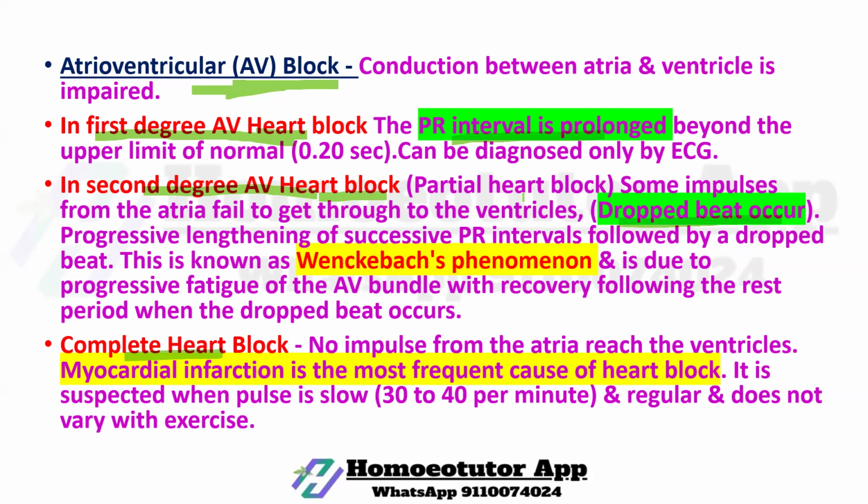Some impulses from the atria fail to get through to the ventricle, so a dropped beat occurs, that is, a part of the wave is dropped.